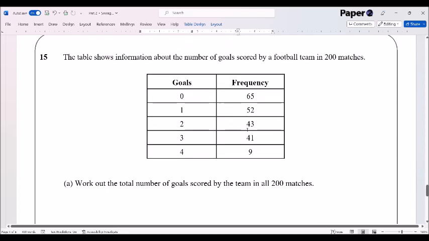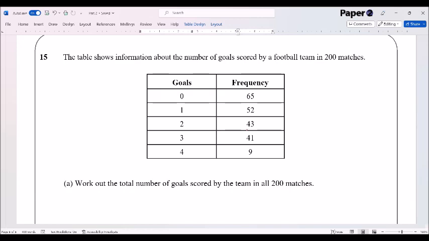Question 15. The table shows information about the number of goals scored by a football team in 200 matches. Okay, so we know that there are going to be 200 matches here. Work out the total number of goals scored in those matches. Well, 0 goals were scored 65 times, so that's still 0 goals. 1 goal was scored 52 times, so that's 52 goals. 2 goals were scored 43 times, so that means there must be 86 goals there. And similarly, 3 multiplied by 41 is 123, and 4 times 9 is 36.